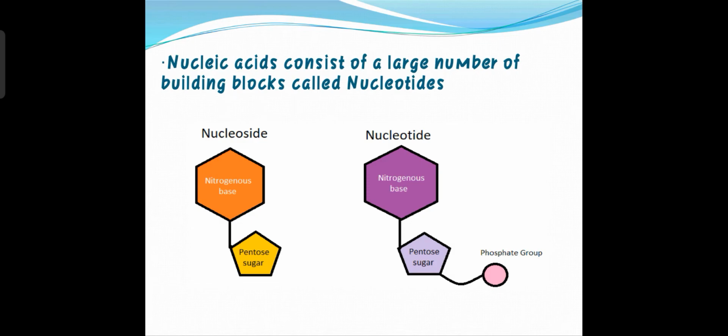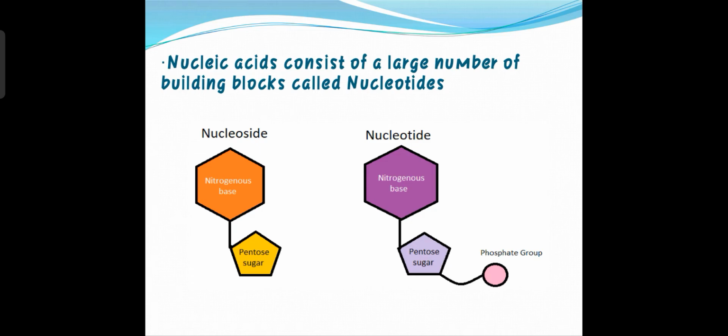So remember, there are two substances. One is called nucleoside, one is called nucleotide. What is the difference between the nucleoside and nucleotide? So here, see in the diagram. Here is the nucleoside, the orange color ring. This is the structure of nucleoside, where the orange ring is the nitrogenous base and the yellow one is the pentose sugar. Here in the nucleotide, the purple colored ring is the nitrogenous base, the lilac or slightly pinkish color is the pentose sugar, and the last one is the phosphate group.